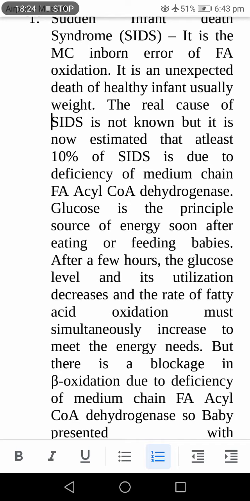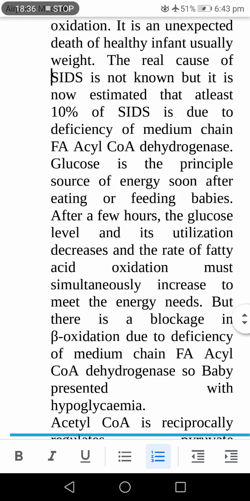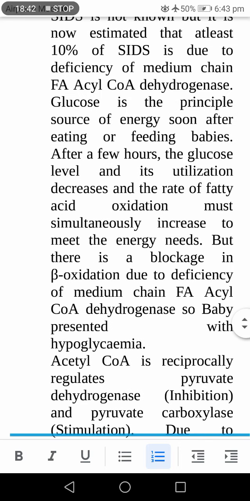But here in SIDS there is a defect in the medium chain acyl-CoA dehydrogenase enzyme, a blockage in beta oxidation, so beta oxidation cannot take place. So in the baby there is a decreased production of acetyl-CoA.